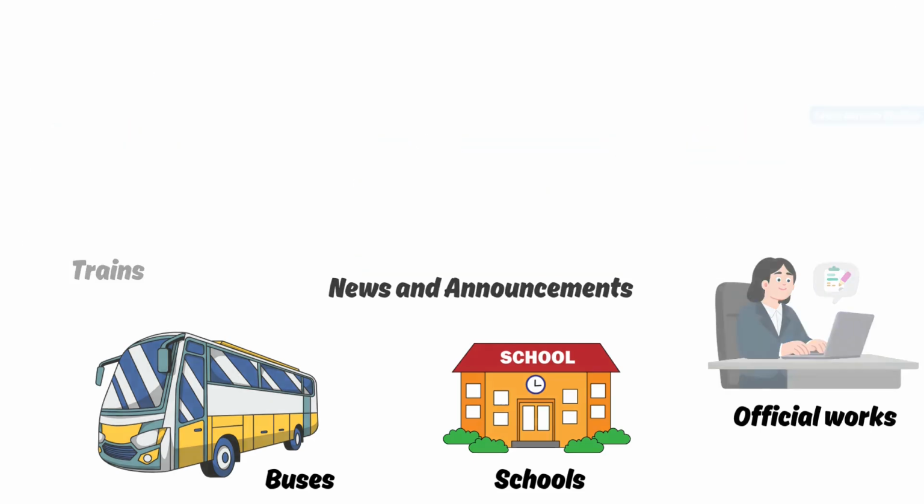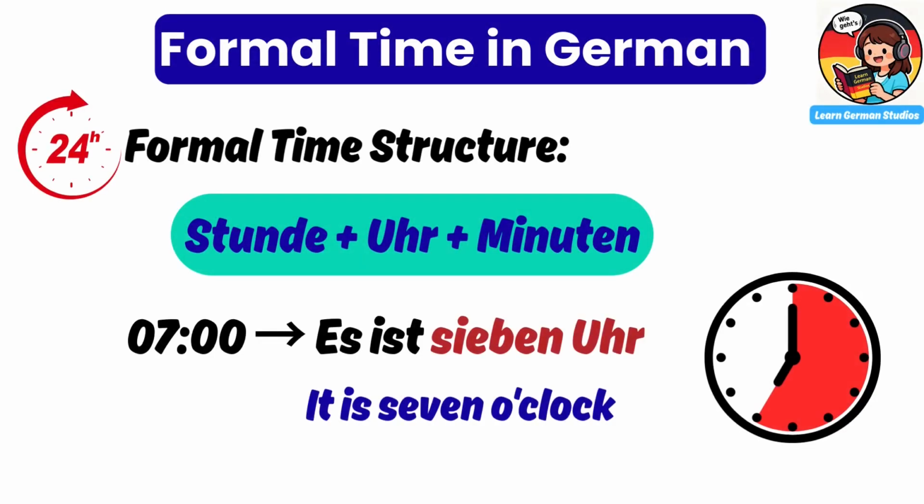Let's start with formal time. Formal time follows the 24-hour clock. Formal time structure is Stunde plus Uhr plus Minuten. Sometimes, when we mention the hour, we skip saying Minuten. For example, es ist 7 Uhr. It is 7 o'clock.